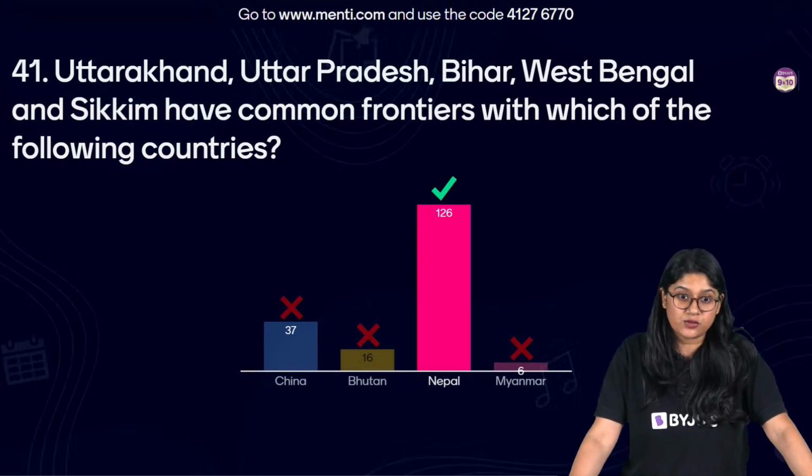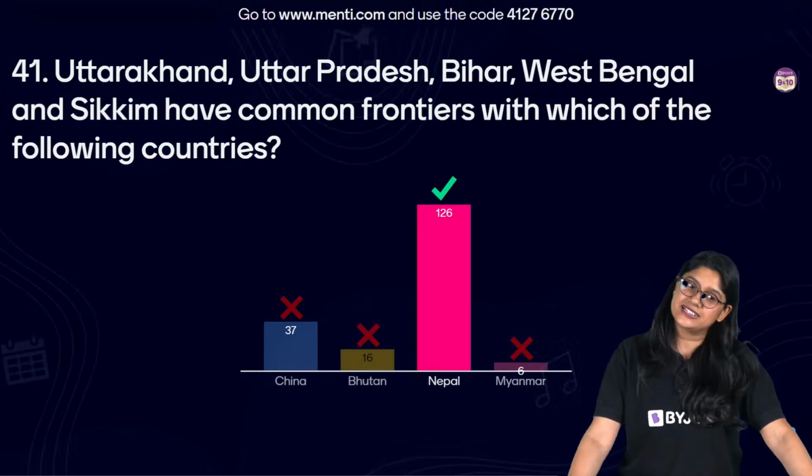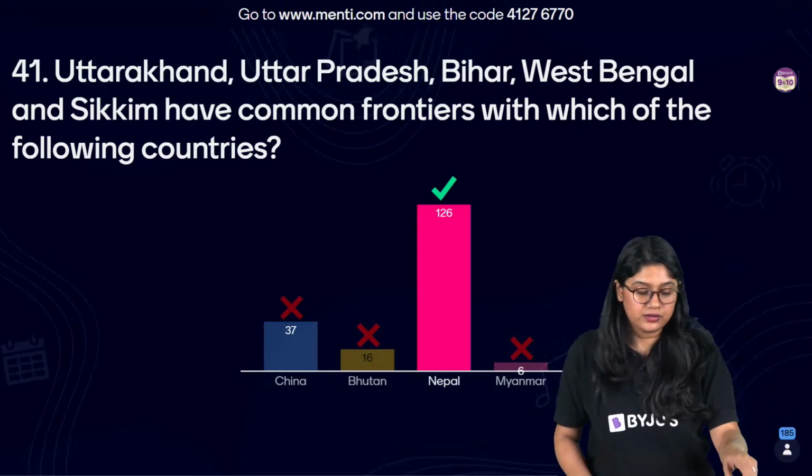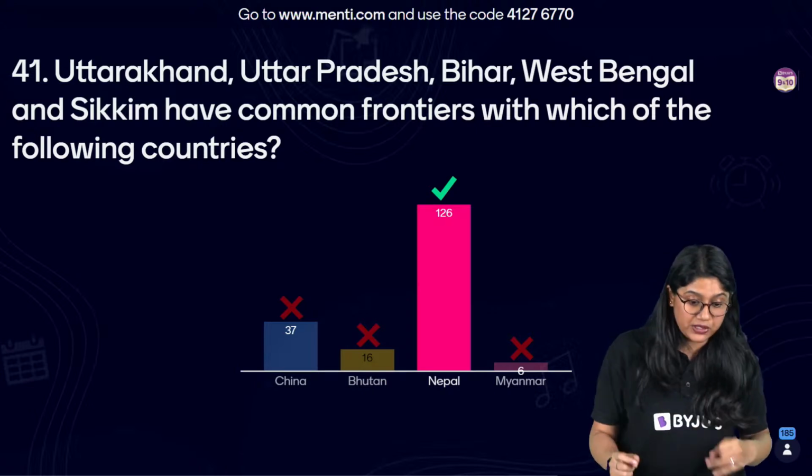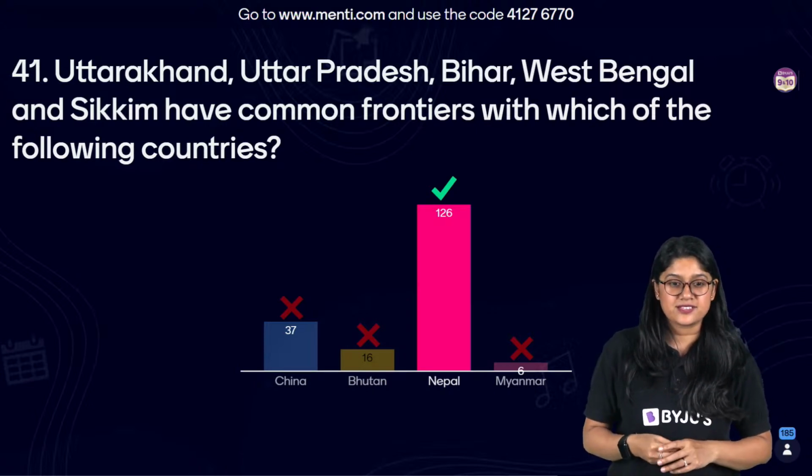Absolutely correct. So 126 of you have voted for the correct answer. And the correct answer is Nepal. So Uttarakhand has a common frontier with Uttar Pradesh, Bihar, West Bengal and Sikkim. Yes, very good.